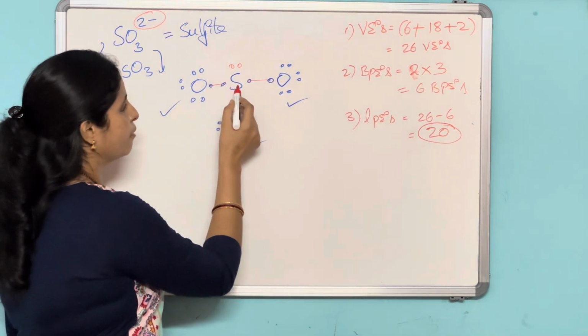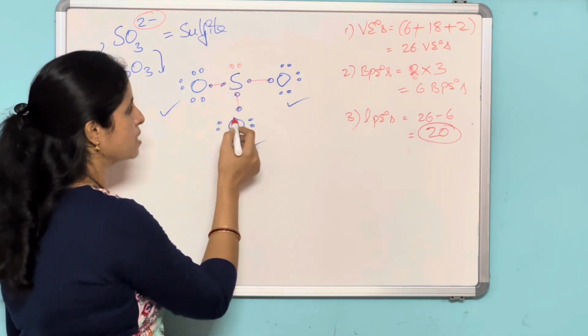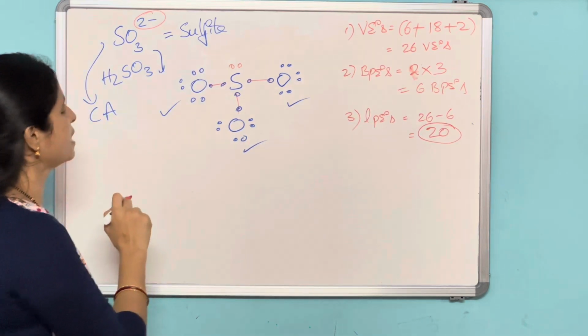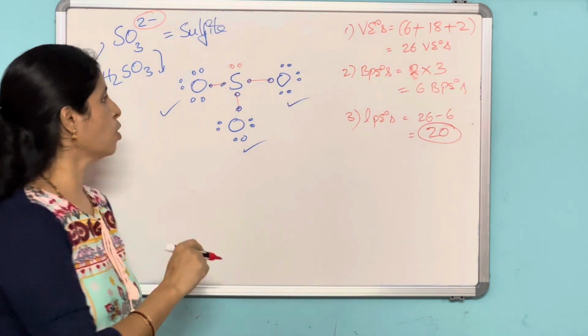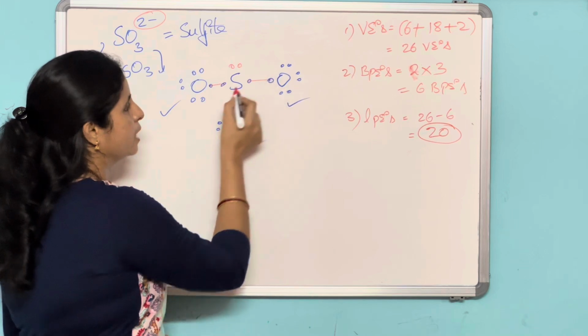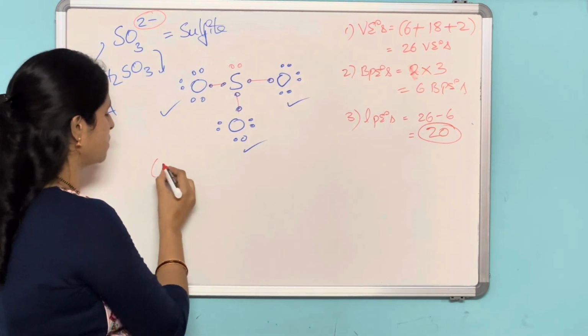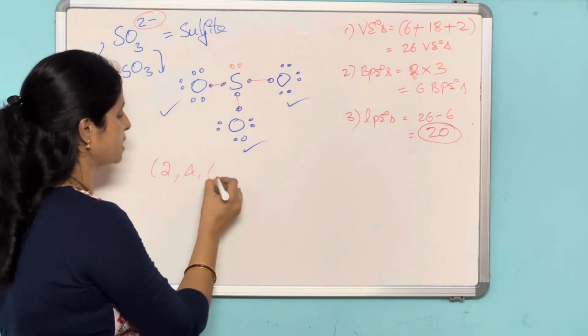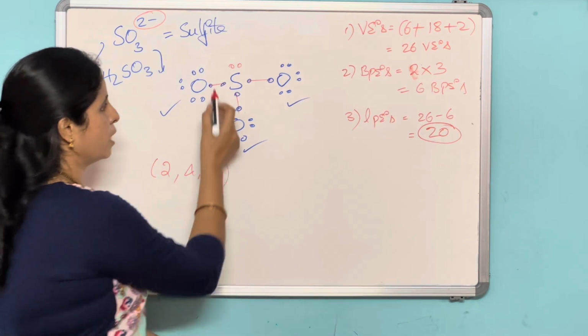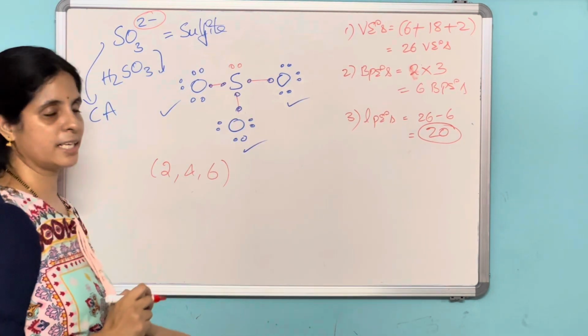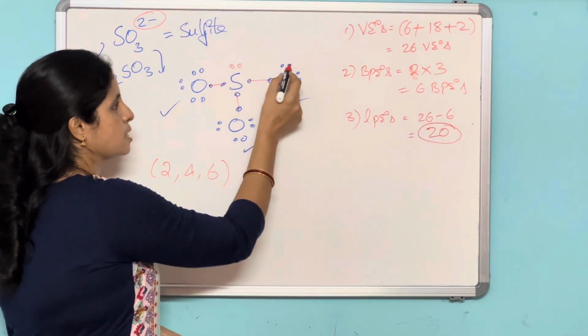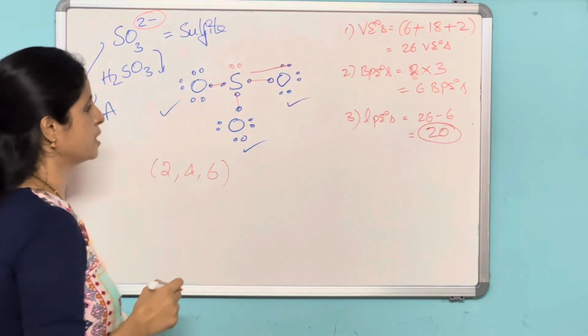Here around the sulfur 3 bonds are there, but sulfur wants to be in maximum covalency. Sulfur exhibits 2, 4, 6 covalencies. So around the sulfur only 3 bonds are there, so this oxygen will share a pair of electrons with the sulfur.